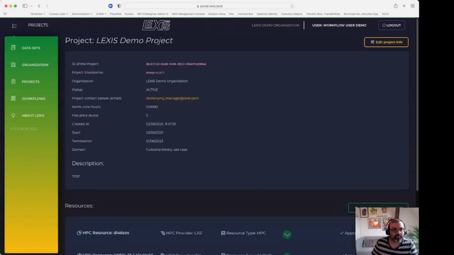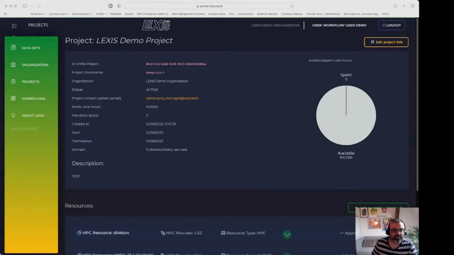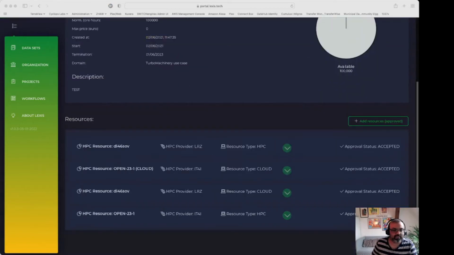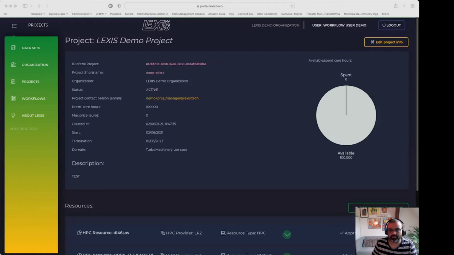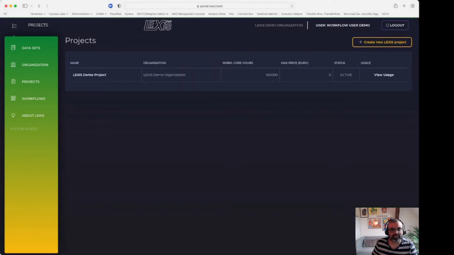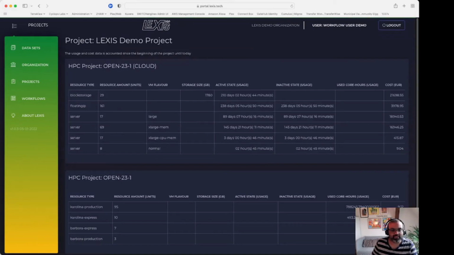I can quickly see the important details of the project itself, such as allocated core hours, the type of resources allocated to this project, and so on. But it is also possible additionally for me to check the real-time usage across multiple resource type.